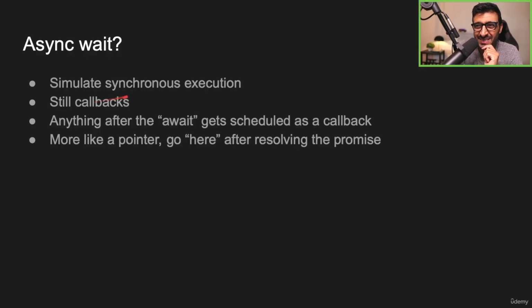But behind the scenes, it's still just callbacks, you guys. The only thing that happens is anything after the await becomes the callback. Anything after the await becomes the callback.